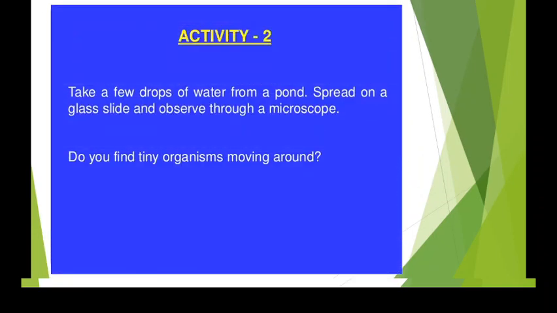So what is the second activity? We have to take a few drops of water from a pond and spread it on a glass slide and observe it through a microscope. So we find some tiny organisms moving around. If you have observed any pond, or any moist soil, you will find small microscopic particles. Those are not visible to our unaided eye or naked eye. This can be observed only through the microscope, and we find some tiny organisms which are moving around. They are moving very fast.